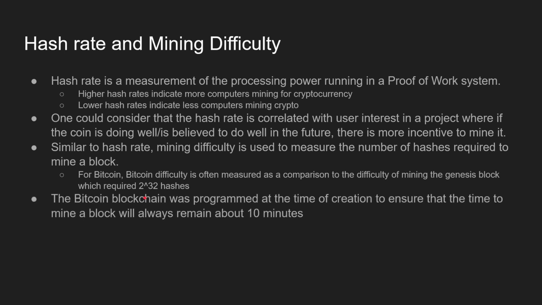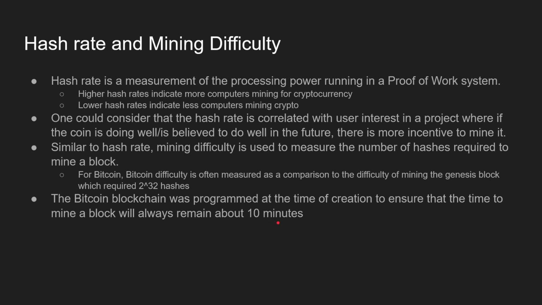Now, the Bitcoin blockchain was programmed at the time of creation to ensure that the time to mine a block will always remain about 10 minutes, which was equivalent to this level of hashes. You don't necessarily need to know the electrical factors going into this, or have a knowledge of power, electricity and coding, to understand Bitcoin difficulty and mining difficulty. The main idea is to understand that the Bitcoin network will always regulate itself and remain about 10 minutes